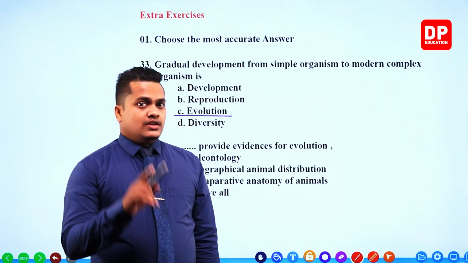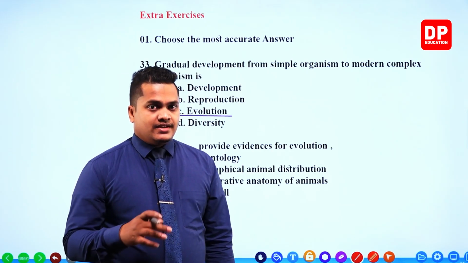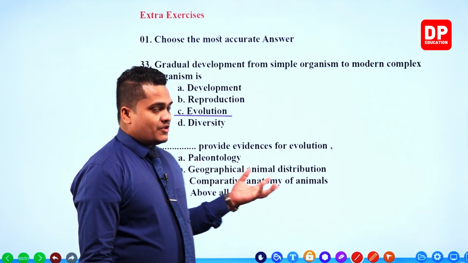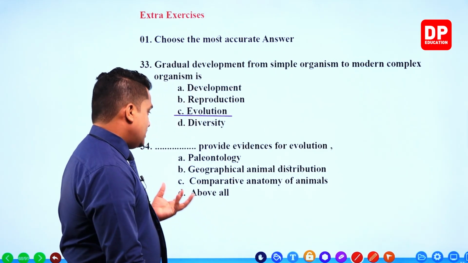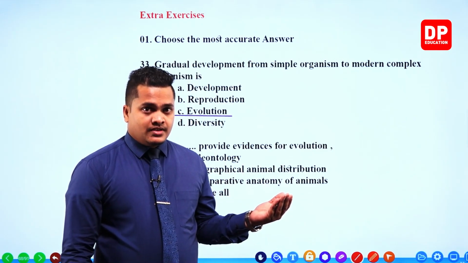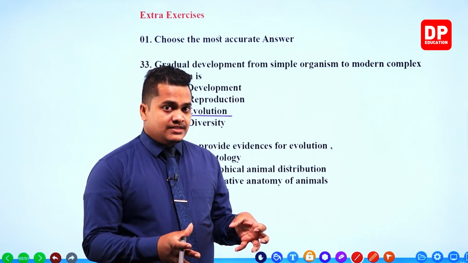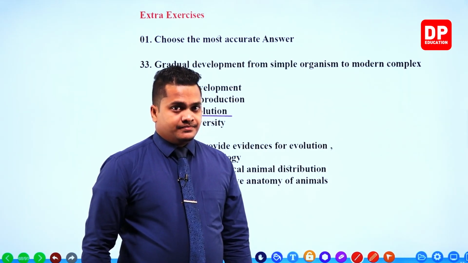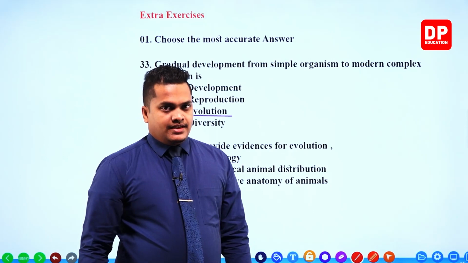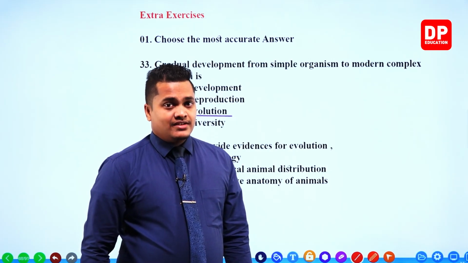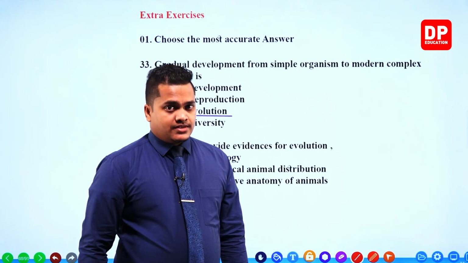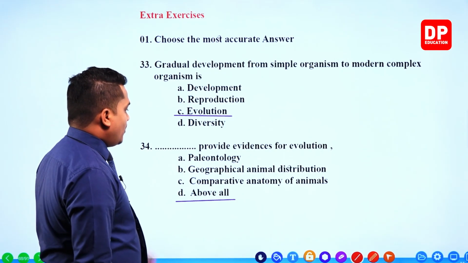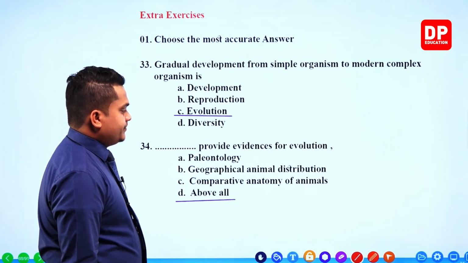Those three facts were fossil study, fossils and ancient rocks and other things, which is referred to as paleontology. Geographical animal distribution, biogeography. Comparative anatomy of the animals, studying the structures of different animals and comparing the structures of these organisms to find out a common ancestor. Correct. So all of these three will provide information and evidence to prove the evolutionary process. So my dear children, all of these things are correct.